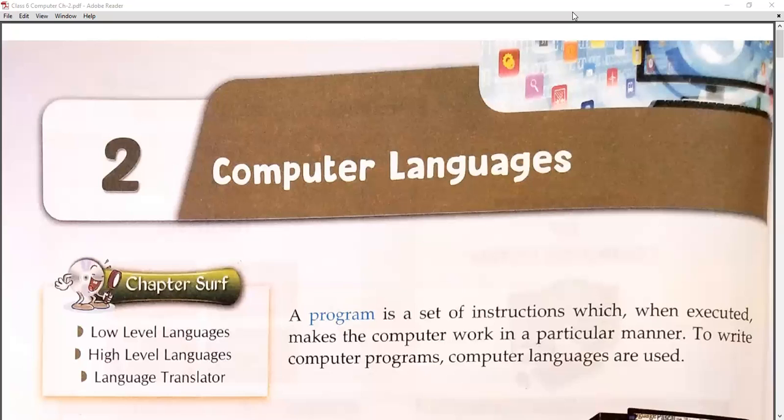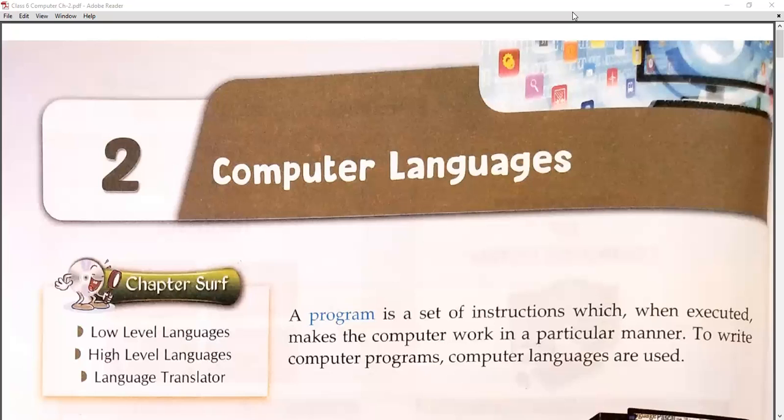As you all know, the computer only understands two things: 0 and 1. 0 means off, 1 means on. Whatever instruction we give to the computer system, it is represented in binary circuits, that means the on and off method. Whenever we click with the mouse or type with the keyboard, whatever we do with the computer system is converted into binary language.